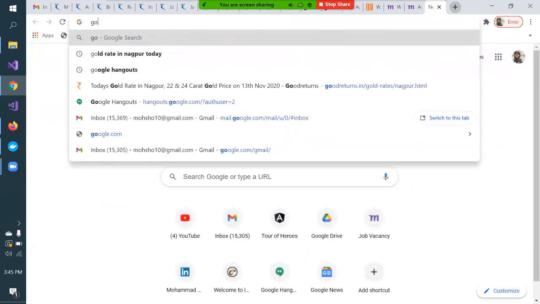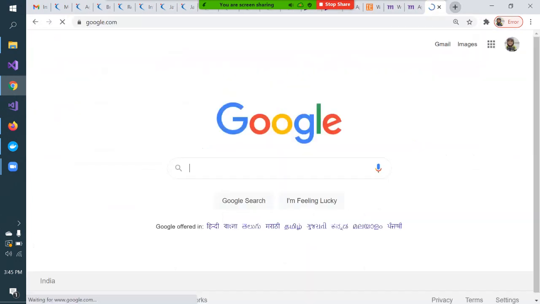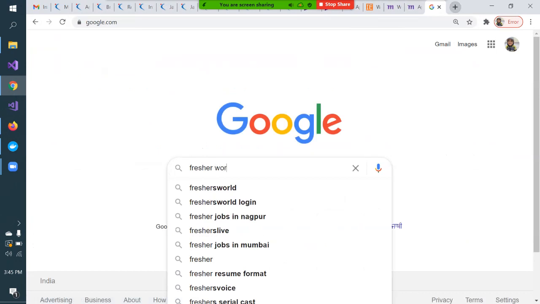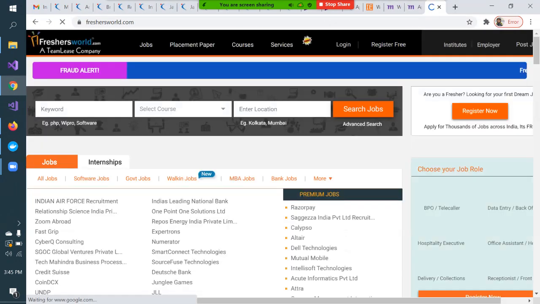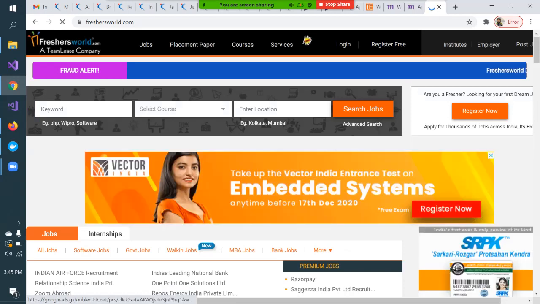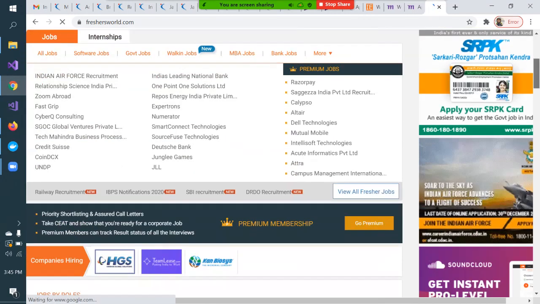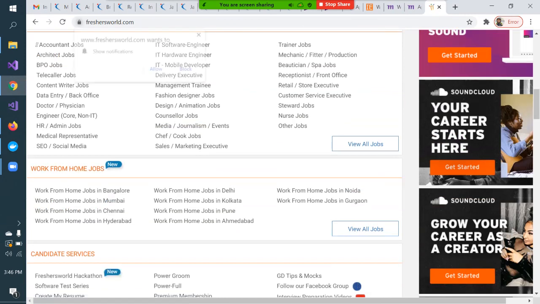And as a fresher, if you are mostly a fresher, then fresherworld.com is also one very good website. Mostly what this website does is send jobs for fresher positions. If it asks to show notifications, I should always say allow. Because if I am logging in on my laptop, they'll send me the notification, right?